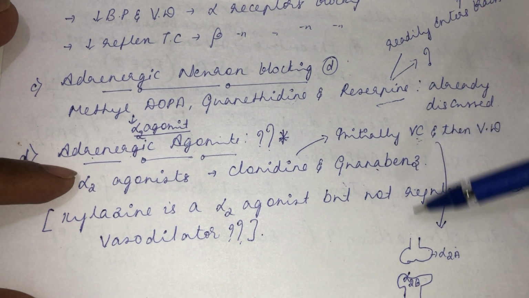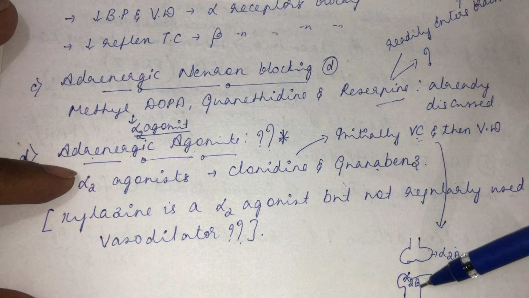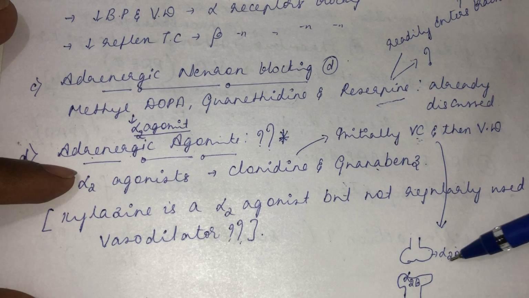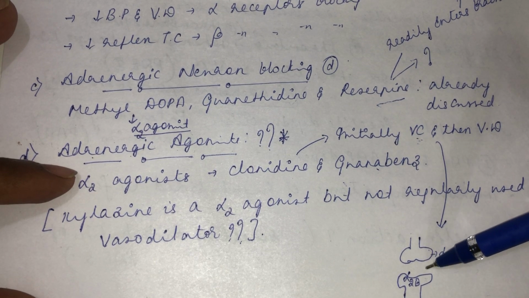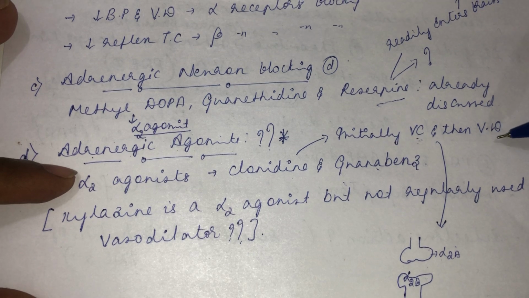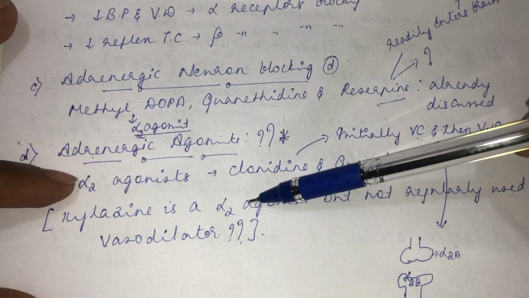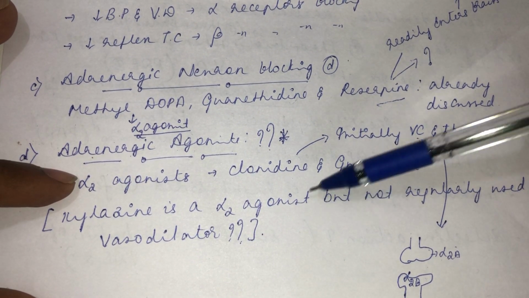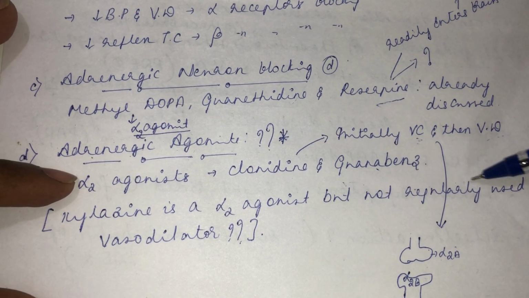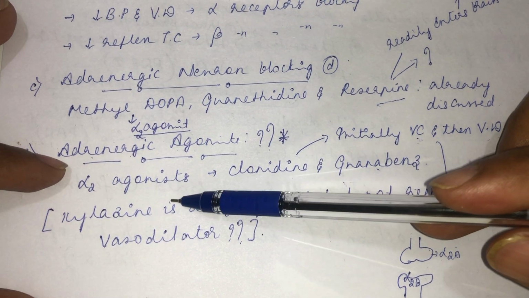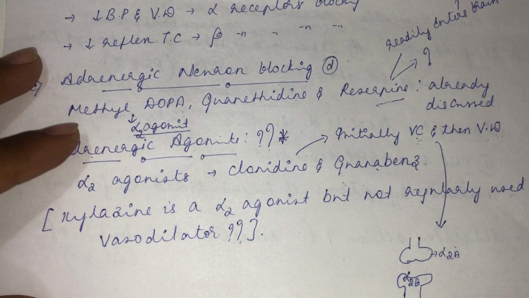Initially when we use clonidine, it binds with alpha 2B and causes vasoconstriction. Afterwards, it binds with alpha 2A, which decreases the release of norepinephrine from the presynaptic nerve ending, and then the vasodilation comes into the picture. That's the reason for the initial vasoconstriction, then the vasodilation. Then my next question is xylazine. Xylazine is a good alpha 2 agonist and a very commonly used sedative, but not regularly used as a vasodilator. You don't see xylazine listed under vasodilators, although it is a classical alpha 2 agonist. Why is it so? Assignment question, okay?